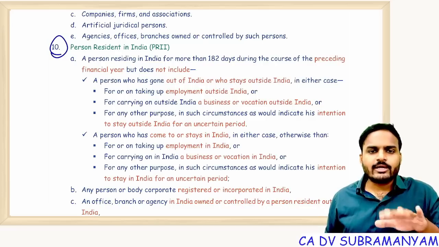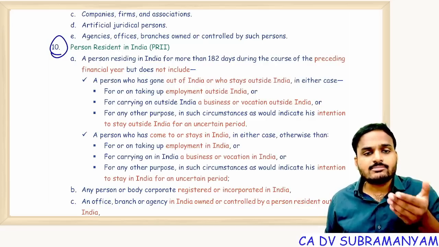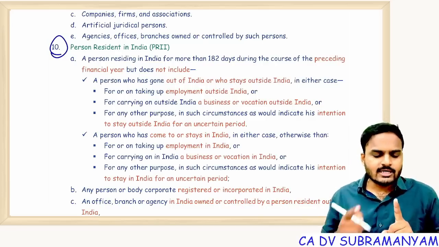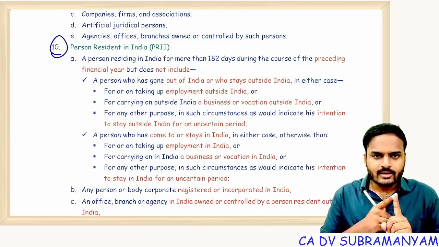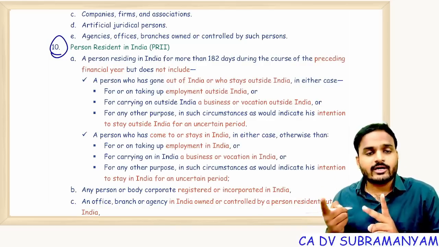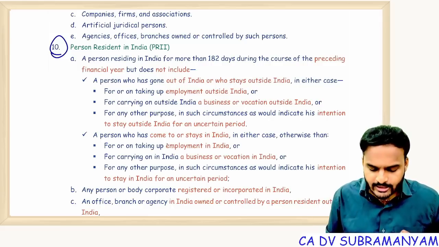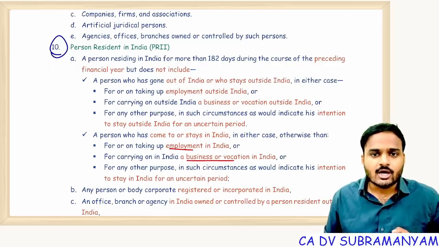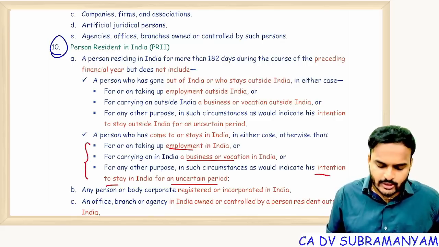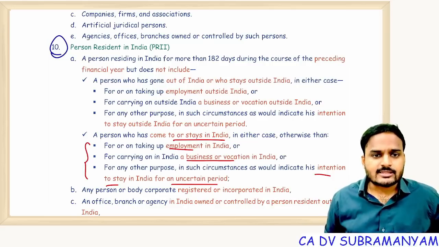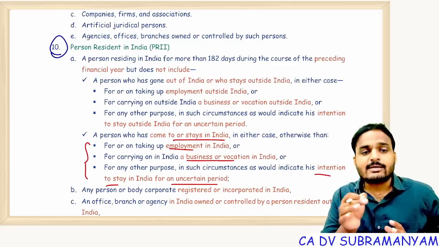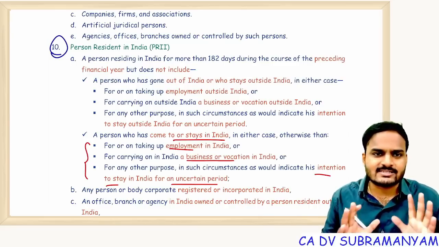Up to one point he may be a non-resident. After that point he becomes a resident. That means he can maintain two residential statuses under FEMA: resident up to one date, and from the next date onwards non-resident. Or a foreigner coming to India to take up employment, or to start a business, or with the intention to stay in India for an uncertain period. Foreigners coming to India with these purposes, up to the visit date they are non-residents. Once they step into India, they become residents.